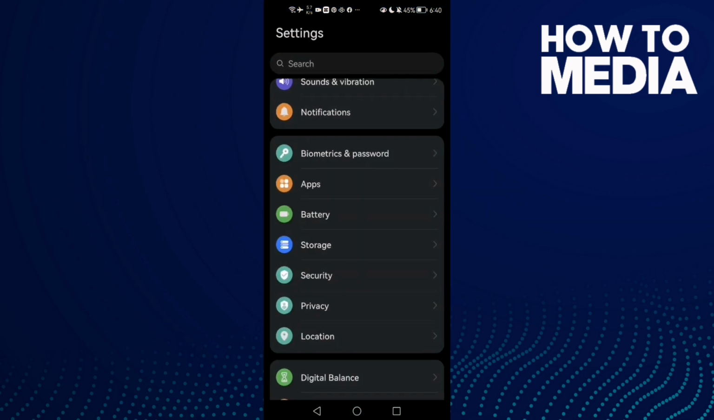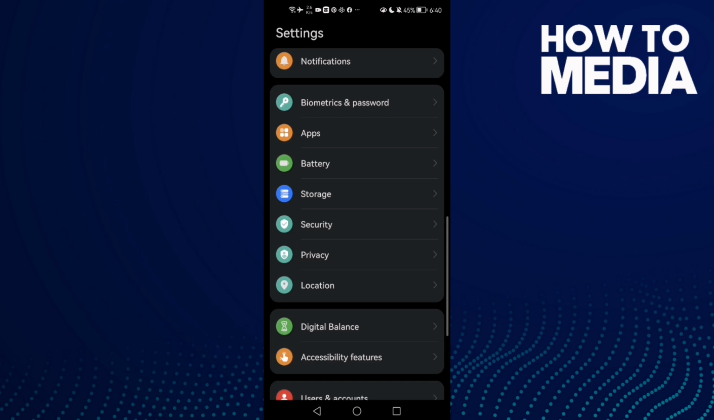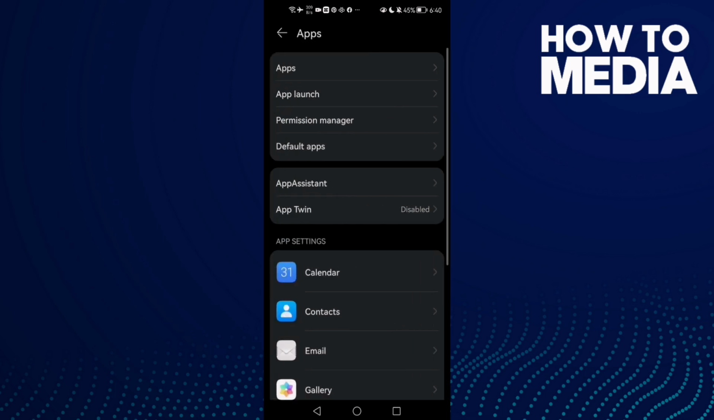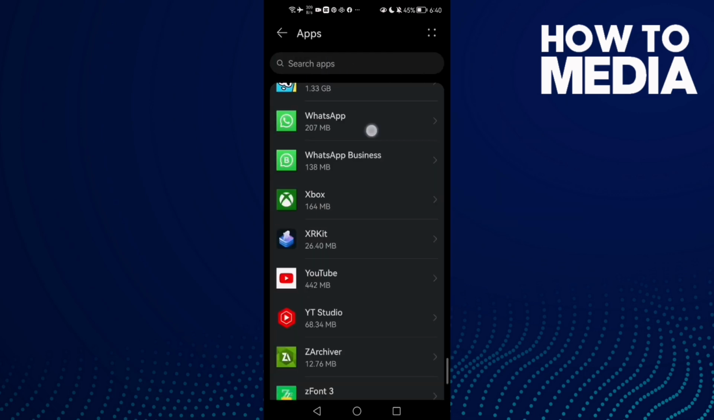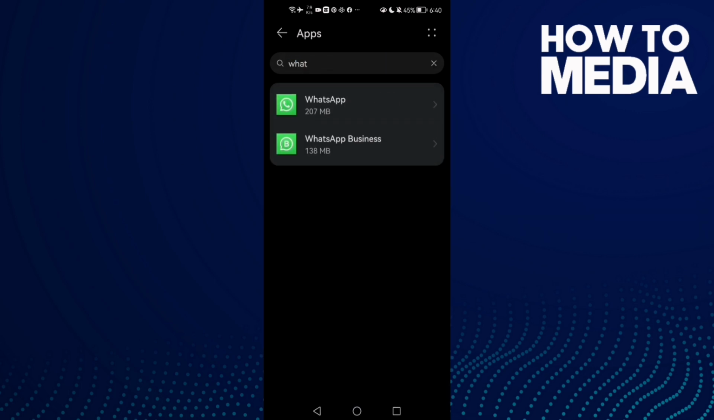First, go to settings and then scroll down until you find apps, and then click apps again, and here just type WhatsApp and you will find it. Then click on it,